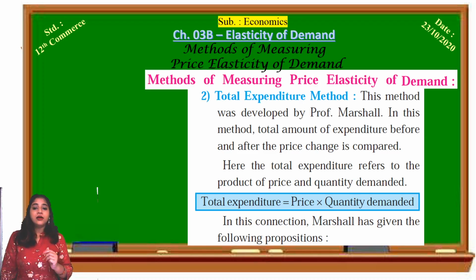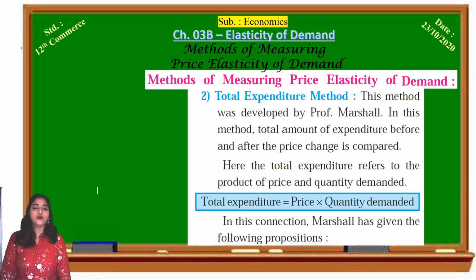In this connection, Marshall has given the following propositions. Different possibilities are there. What is considered is the total expenditure with the change in the price, that is, how much in total we have expended for consuming the specific commodity.